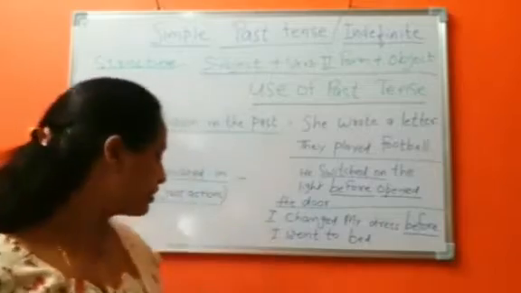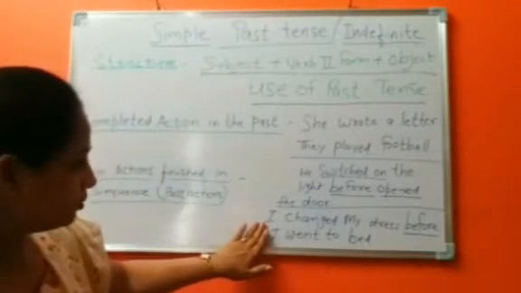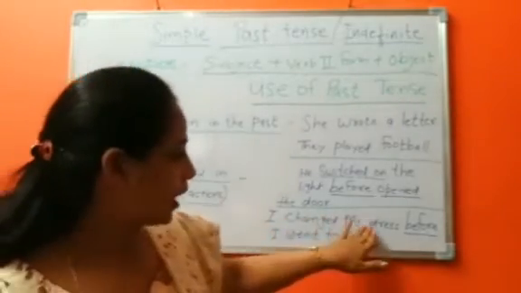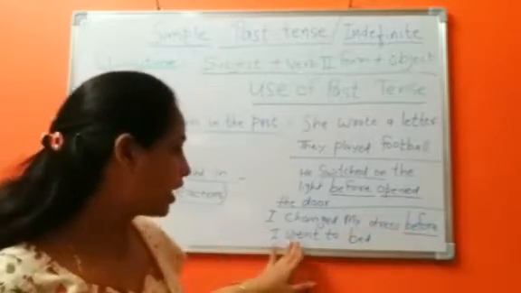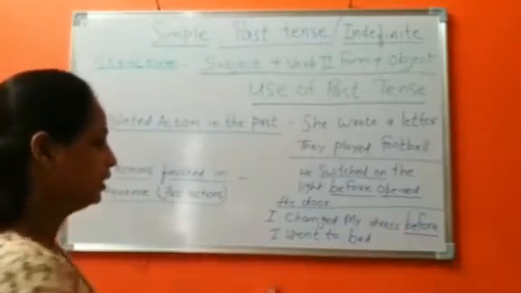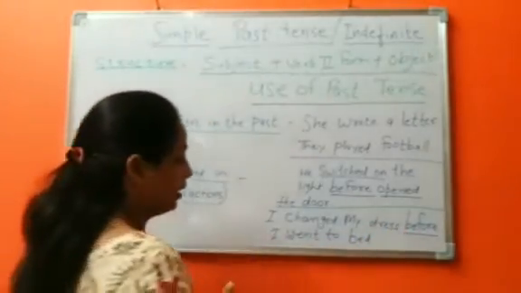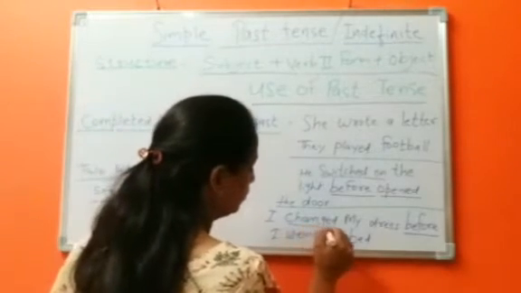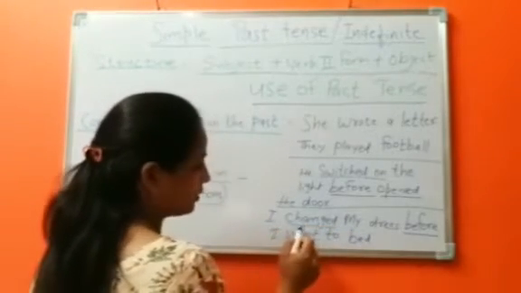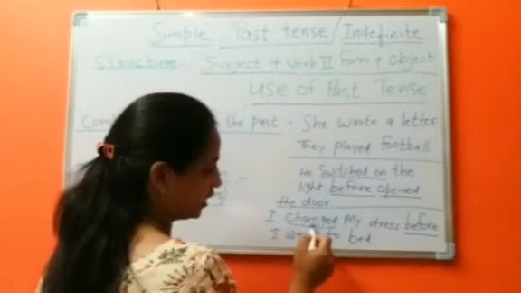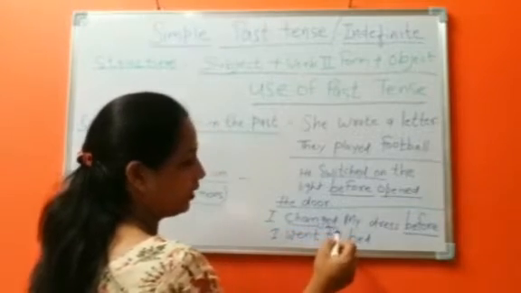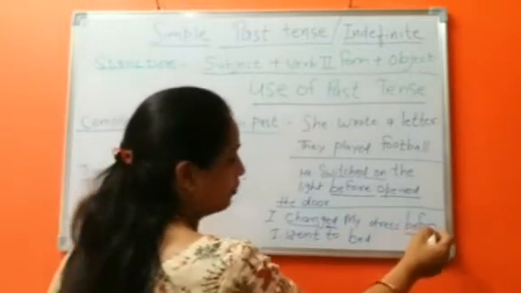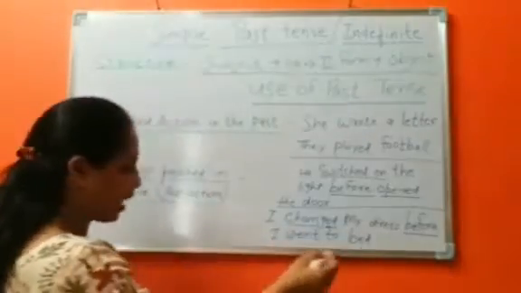Let's see the other example. I changed my dress before I went to bed. Again, here we use the second form of the verb: subject, second form of the verb. I changed, we use ed, my dress before I went to bed.